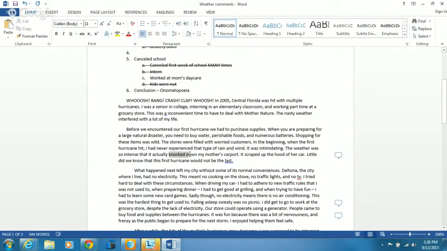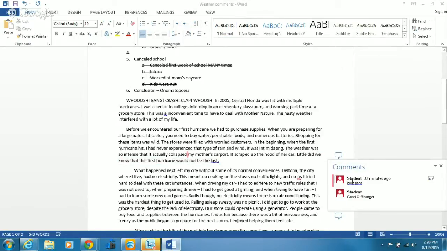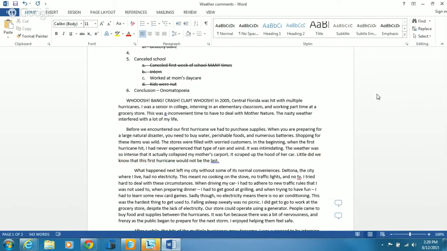So highlight it. I'm going to type right over top of it. Collapsed my mother's carport. So right click on it, delete it. Good cliffhanger. It says, little did we know that this first hurricane would not be the last. Yay. Right click, delete.